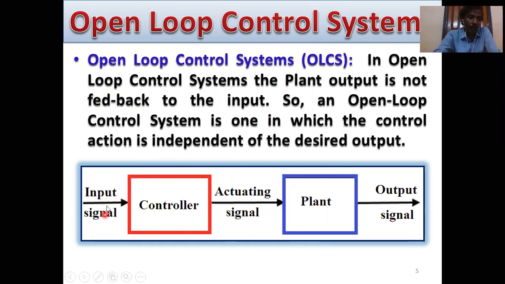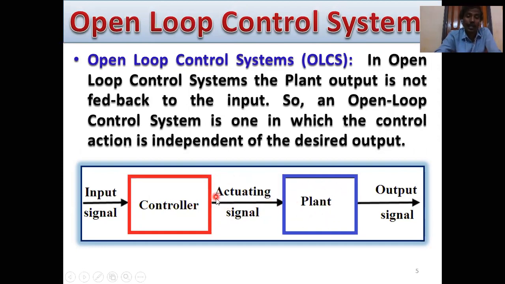This is the general, simple block diagram for open loop control systems. This is the input signal, and it may be step, ramp, parabolic, impulse, sinusoidal, any type of input you can apply. This is the controller section. The controller acts on the input signal, and the controller output is called the actuating signal, which is the input of the plant.